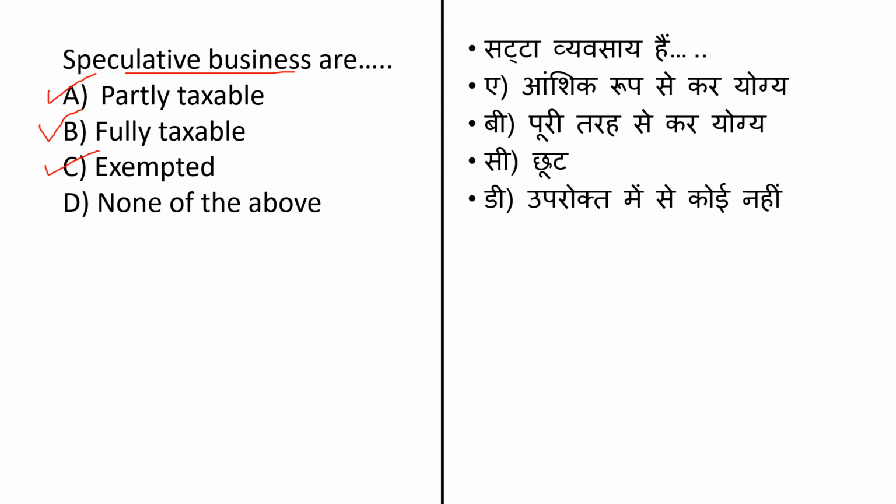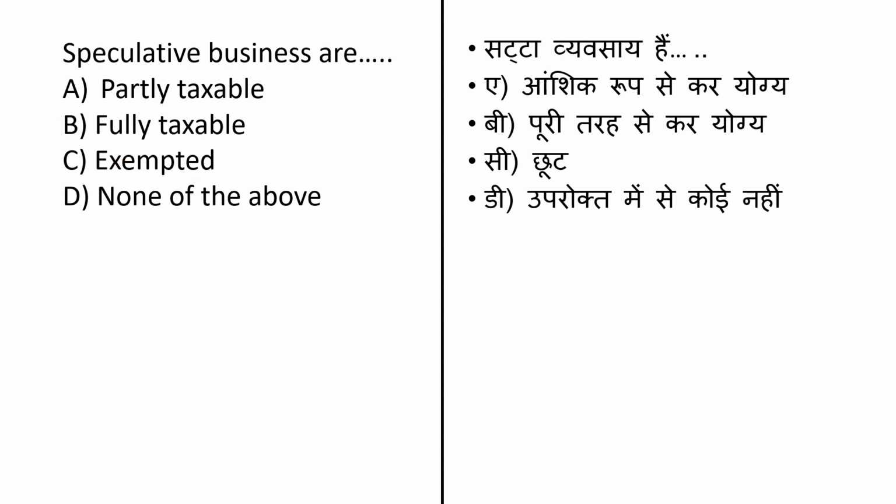For the agriculture income, whatever income we receive from the agriculture is fully exempted under the Income Tax Act. Here is the example of the exempted tax. Okay, and the last option is none of the above. Speculative business are fully taxable. Okay, so answer is option number B.